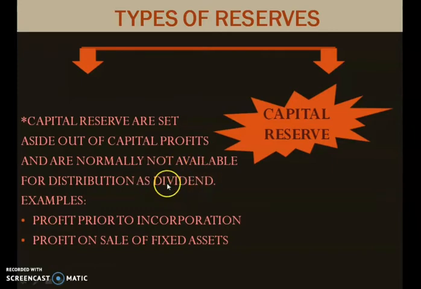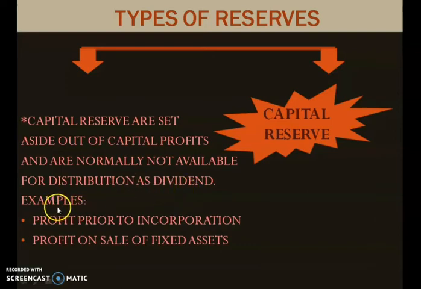Now what is dividend? These are all new terms to you. Dividend is that part of profit which is given to the shareholders. If the company is run by many people, that is even the public or shareholders are equally owning the company, for them the profit is distributed in the form of dividend. Okay, so this money, capital reserve, cannot be distributed as dividend.